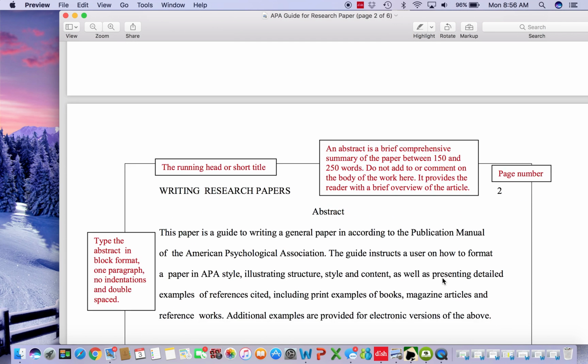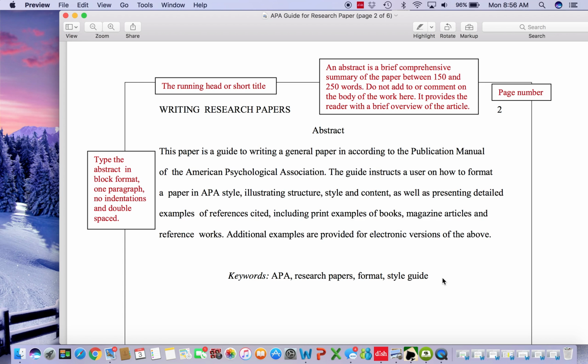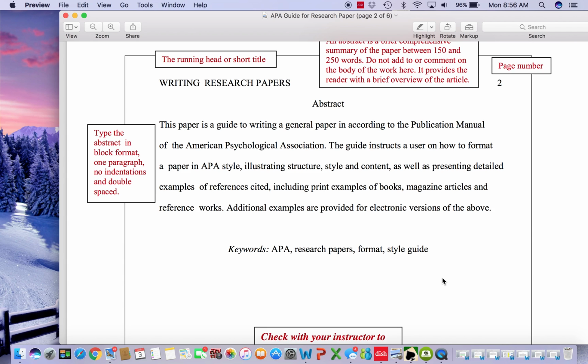Scrolling to the second page of your paper, which also is not considered part of your content pages, the second page of your paper begins with the word abstract, and your abstract, if you will notice, you still have the title and you have your page number, but your abstract is between 150 to 250 words, no less, no more.